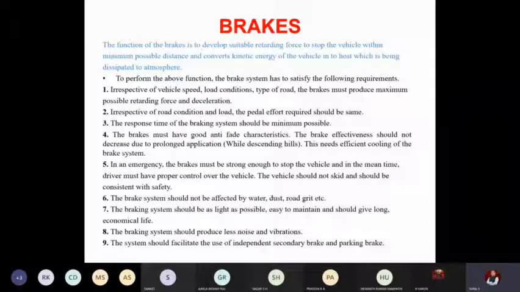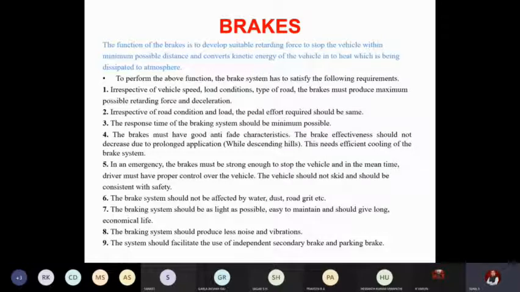You can see the first one: irrespective of vehicle speed and load, what type of road it is, the brakes must perform maximum possible retarding force. If the vehicle is completely loaded, the brake should be almost same. Even if it is unloaded, it should be of same intensity. It should not vary with respect to load on the vehicle or type of road. On a smooth highway, the brake intensity might be high; on a rough road, it should not be low. This is one of the major design requirements. Irrespective of the vehicle speed, load, or type of road, the brake should give out maximum possible deceleration.